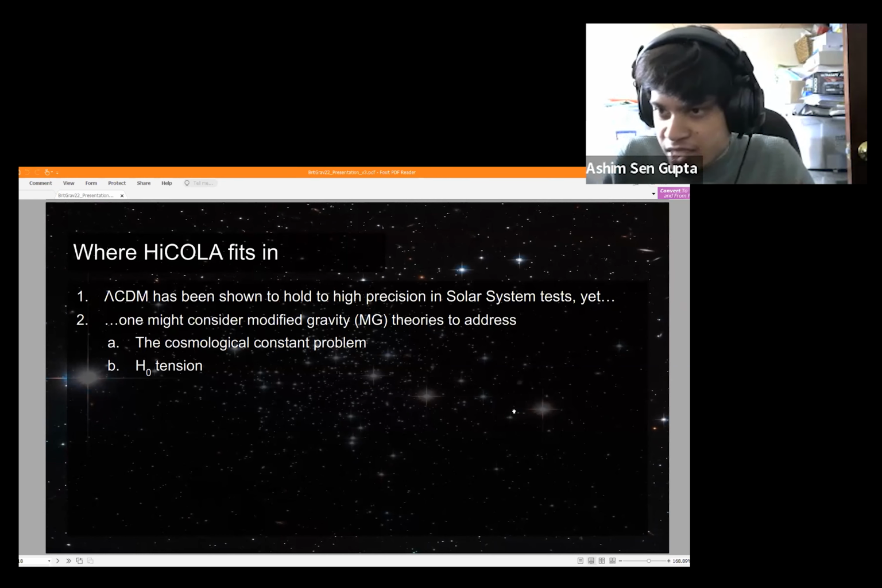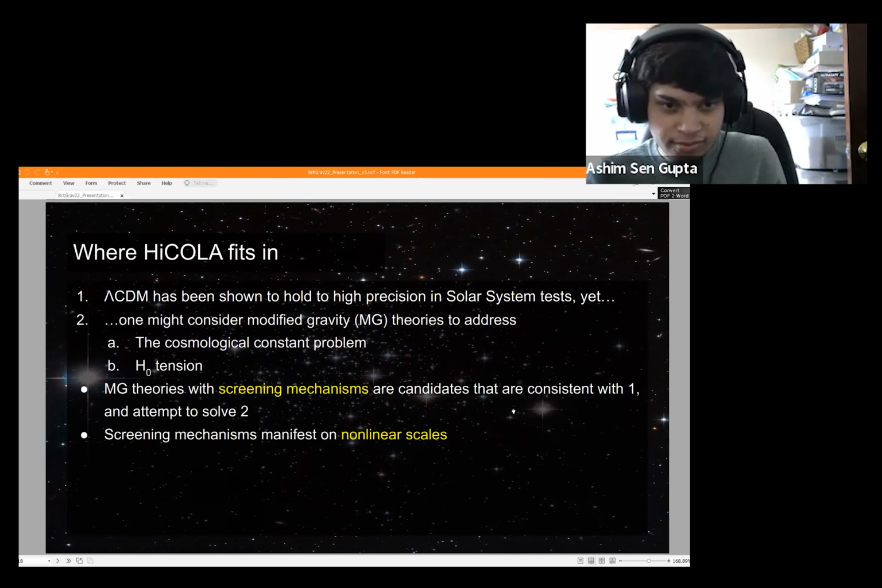Another one might be H0 tension. So the value of H0 we infer from Planck data and Schu's data don't match. And this mismatch is not supported by lambda CDM. So one might think perhaps lambda CDM itself might be the problem here. So that might be why someone wants to study modified gravity.